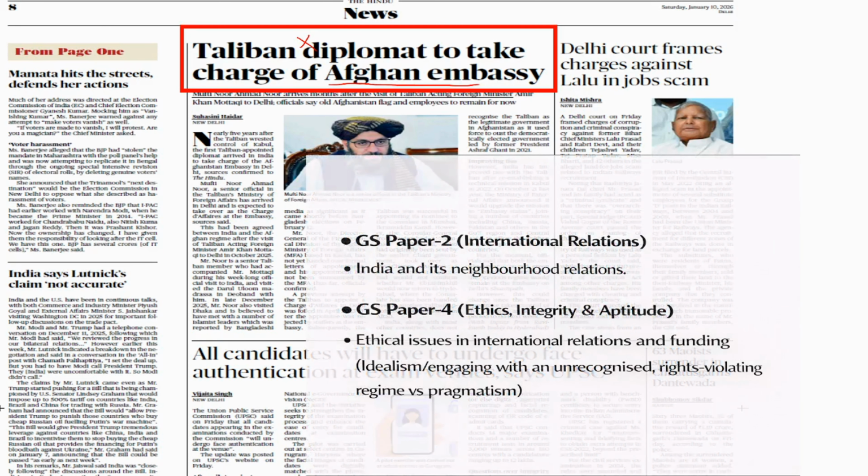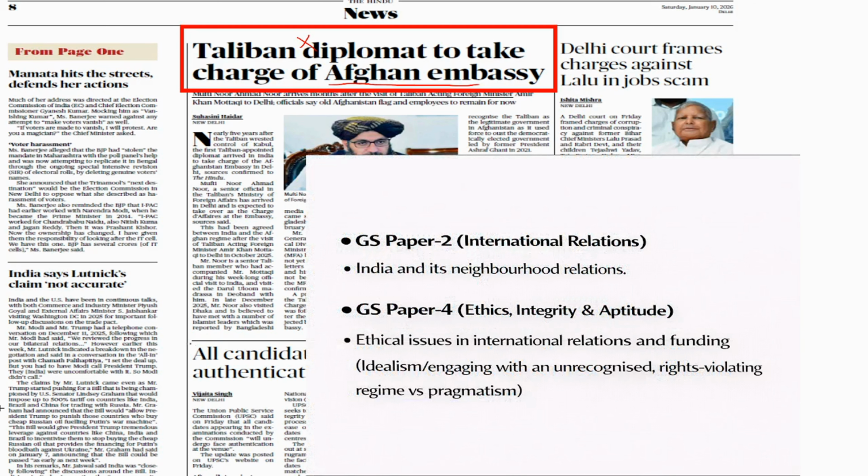So India is facing a dilemma. Is it correct to deal with a radical militant organization that were terrorists in the past? If you speak of idealism, it is unethical to deal with these people because they are violating many human rights. They are oppressing women's rights, not giving education to women, etc. So if you take the ideal stand, India should not deal with the Taliban. But the problem is they are the ones actually in power.